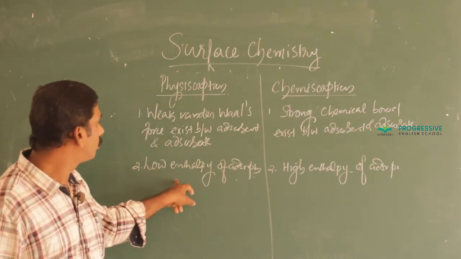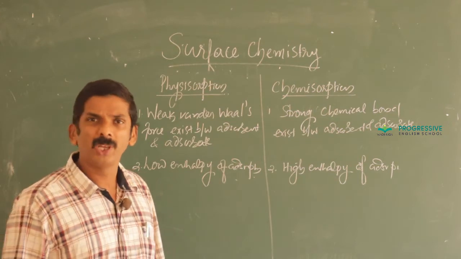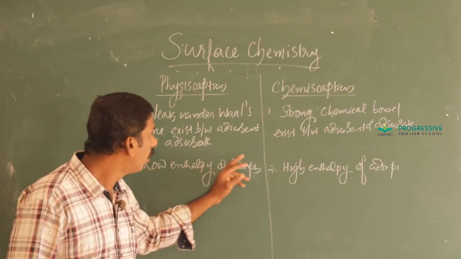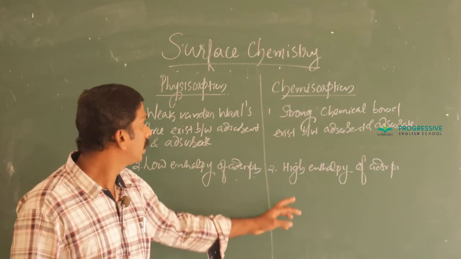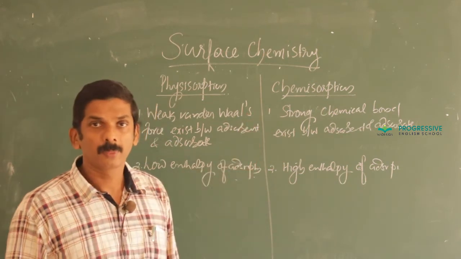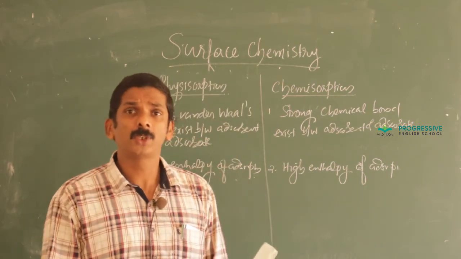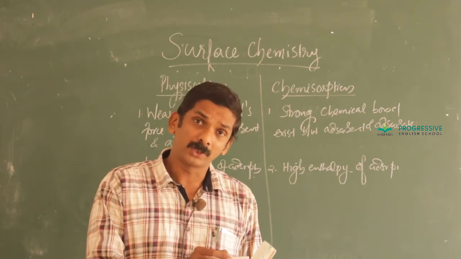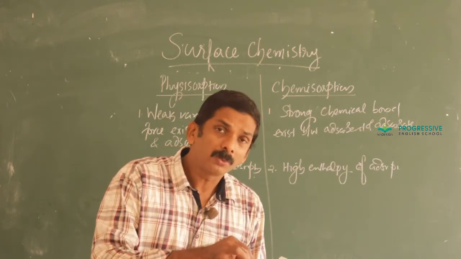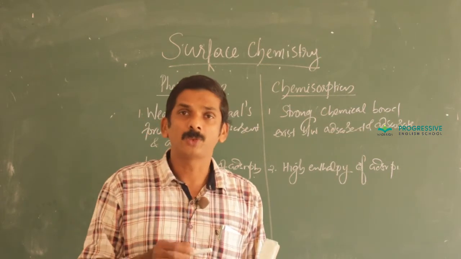In the case of physisorption, it is about 20 to 40 kilojoule per mole, a very low enthalpy of adsorption, while 80 to 240 kilojoule per mole is the enthalpy of adsorption in chemisorption. Okay. Then in physisorption, weak intermolecular force exists and enthalpy of adsorption is low, so both adsorption as well as desorption take place in the case of physisorption.